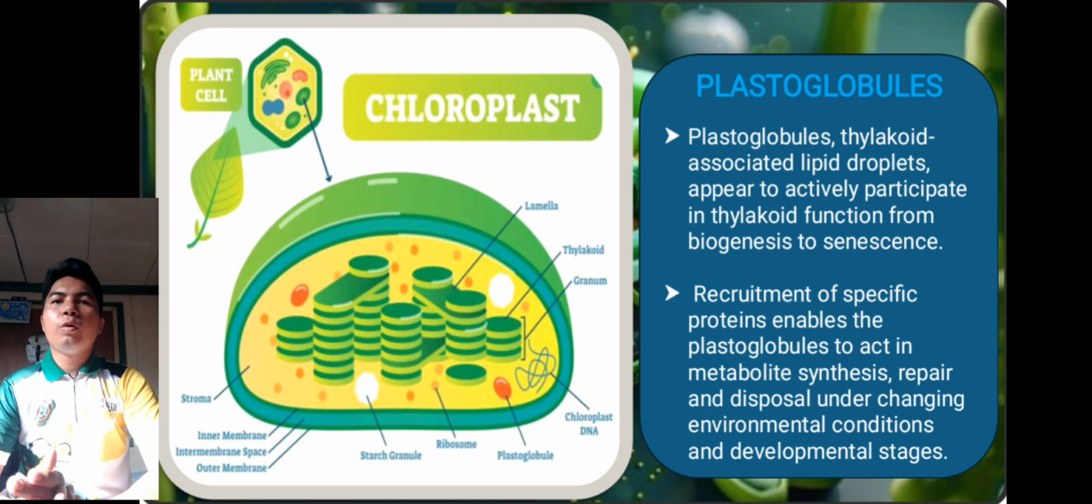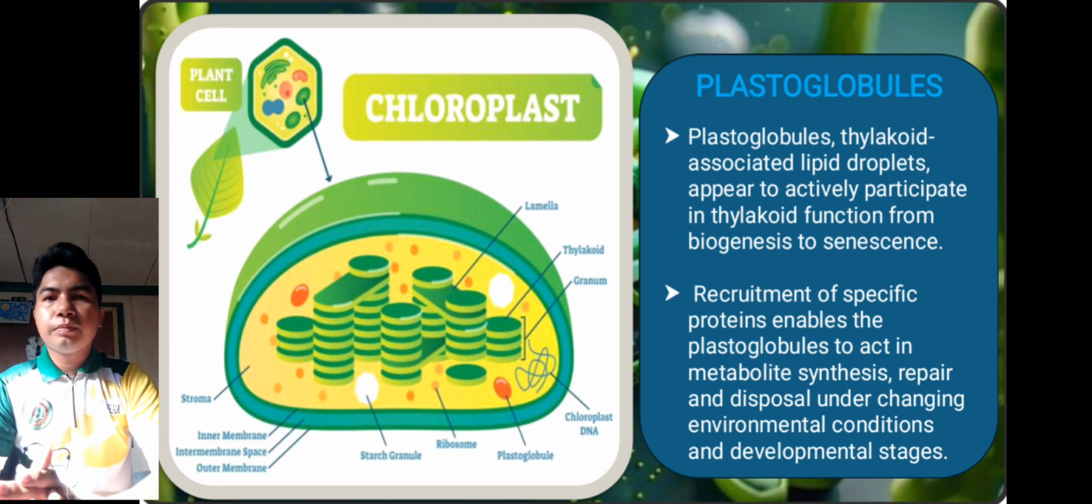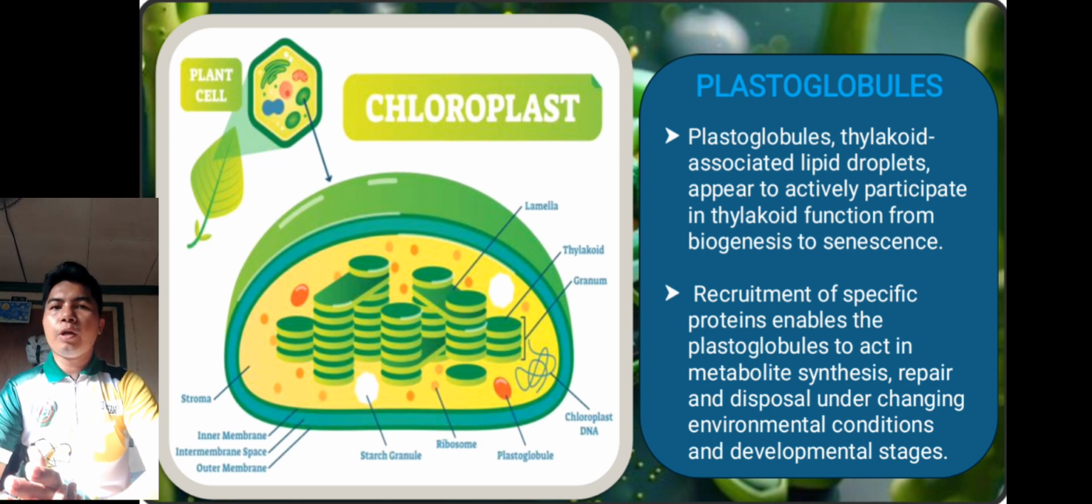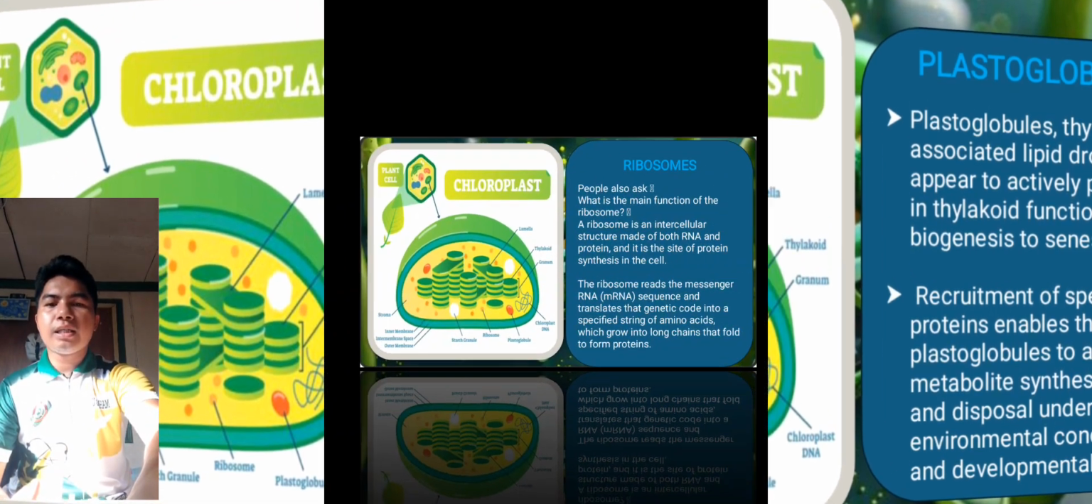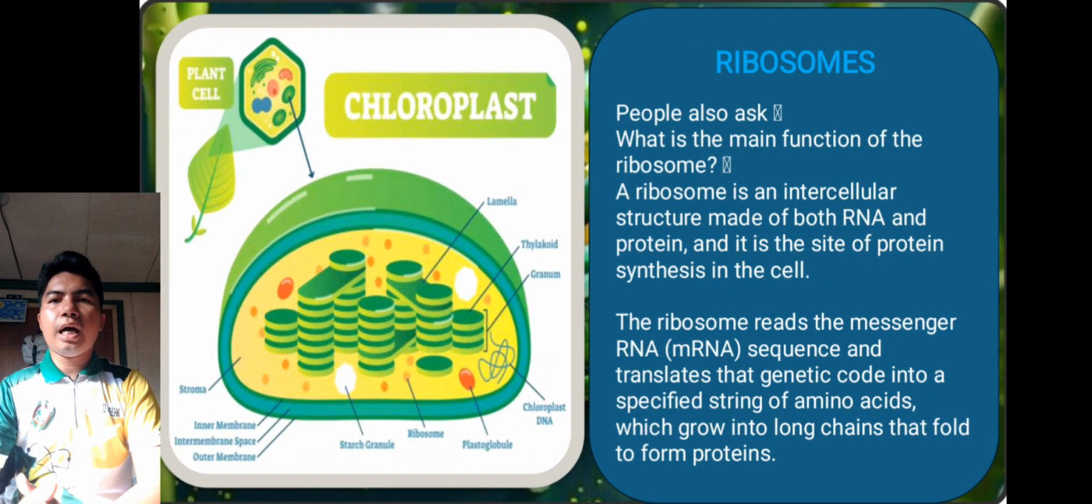So, kumbaga is yung plastoglobules is siya yung nag-repair or dispose ng any unuseful condition or development stages sa ating chloroplast. So, yan yung plastoglobules. So next, we have here the ribosomes.